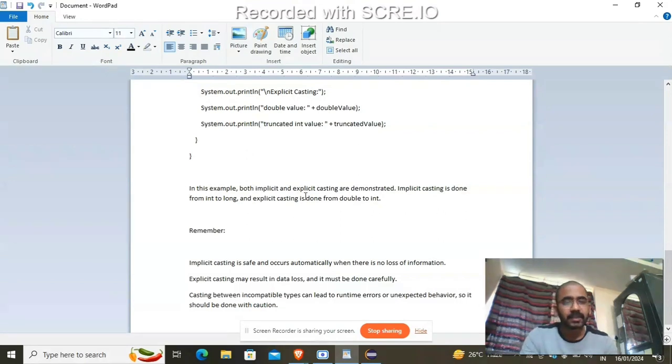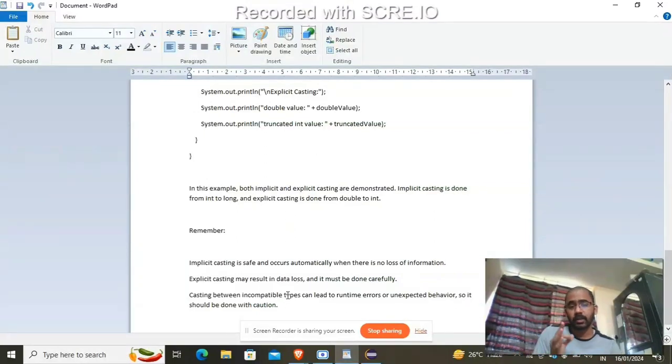In this example, both implicit and explicit casting are demonstrated. Implicit casting is done from int to long, and explicit casting is done from double to int. Remember these things: implicit casts are safe and occur automatically when there is no loss of information. Explicit casting may result in data loss, and it must be done carefully.